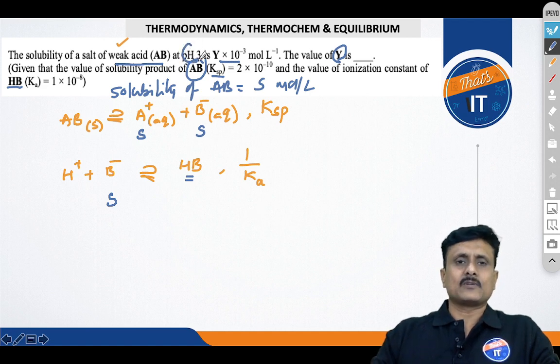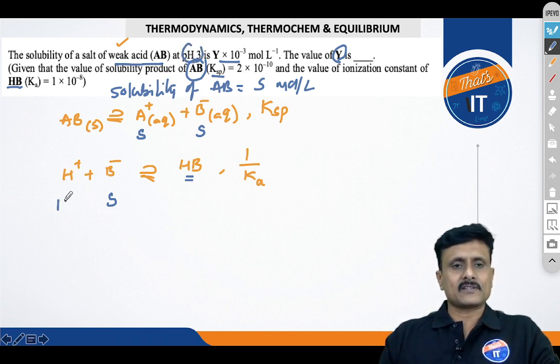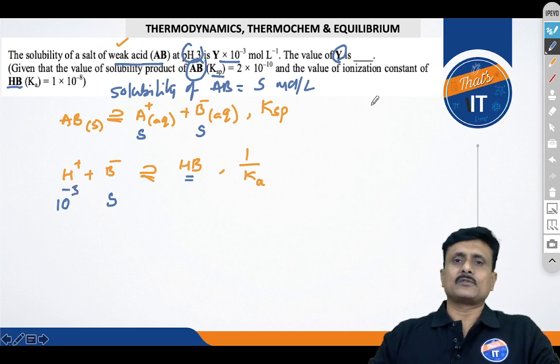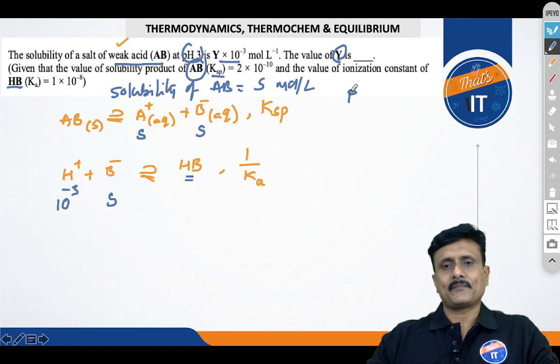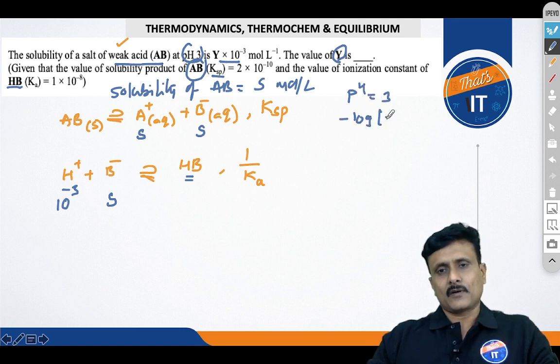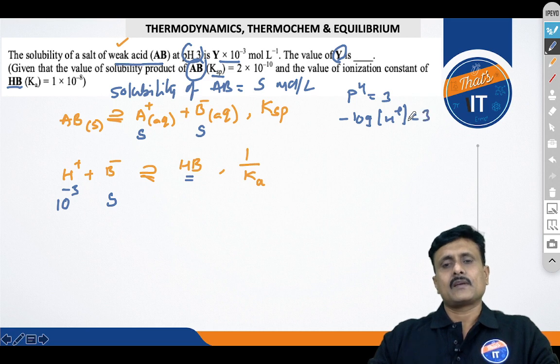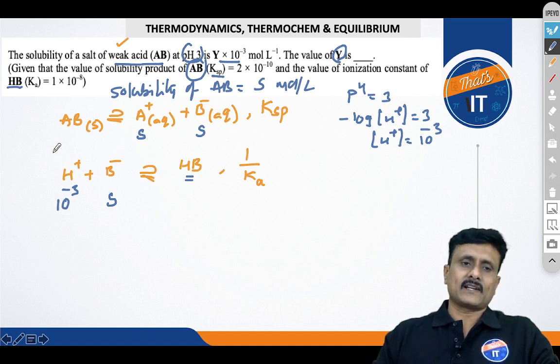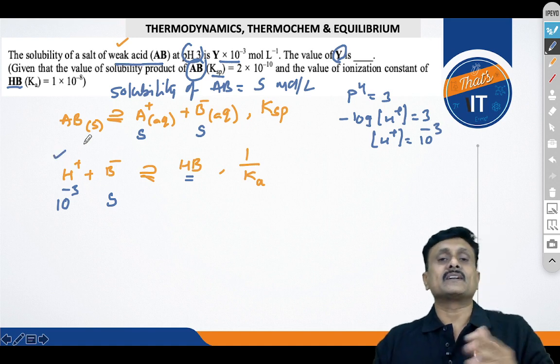Now it's mentioned that at pH equal to 3, that means the resultant concentration of H plus is actually 10 power minus 3, because you are given that pH equal to 3. That pH equals negative log of the concentration of H plus, hence the concentration of H plus is 10 to the power, that is the antilog of minus 3, that I am writing here because you have to find the solubility at that pH.